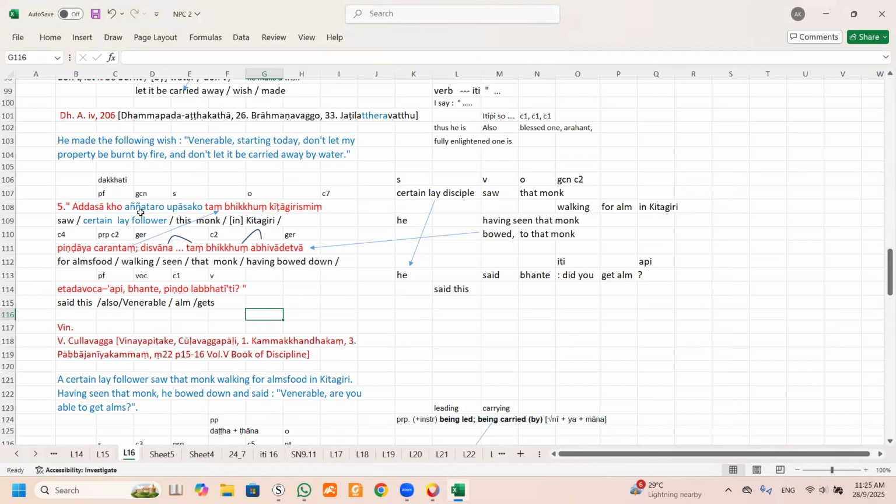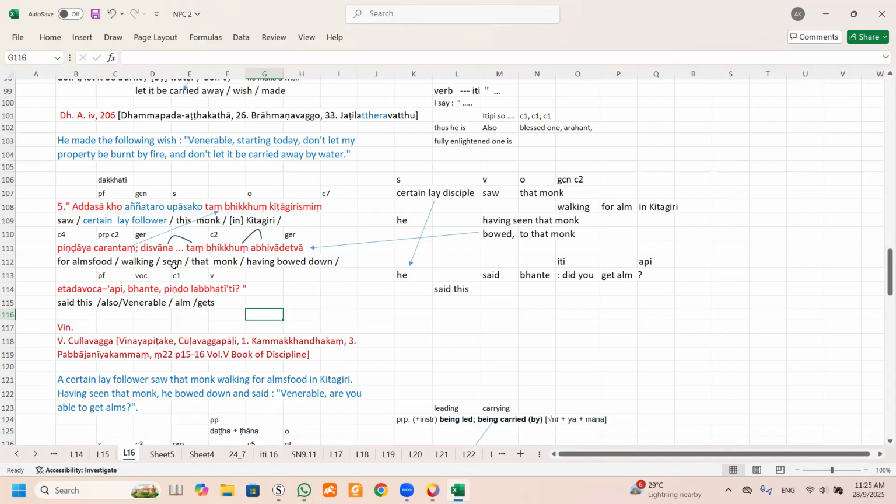Now here, can you see this word? This is upasako, a male lay follower. So this is anyataro. Technically this is an adjective, so in this case we will translate as a certain lay follower. So this should be our subject. Can you see that this is your verb? It means saw.